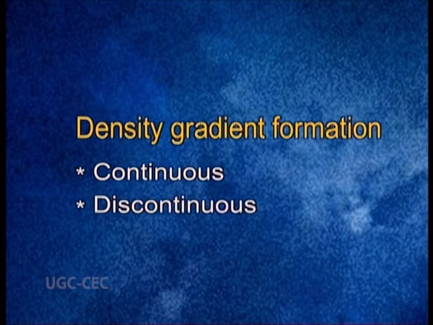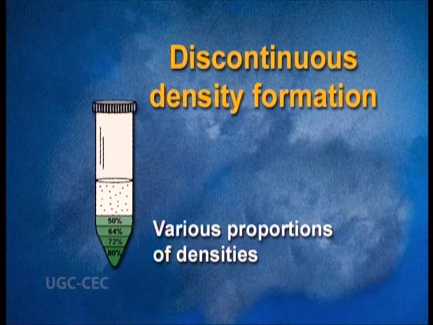Now, we will see discontinuous density gradient. This gradient formation, also known as step gradient, is characterized by marked variation, made by dissolving the gradient in various proportions and layering one over the another. Layering is done with the help of a pipette, and the high density region is at the bottom of the tube, whereas the lowest density region is at the top of the tube.